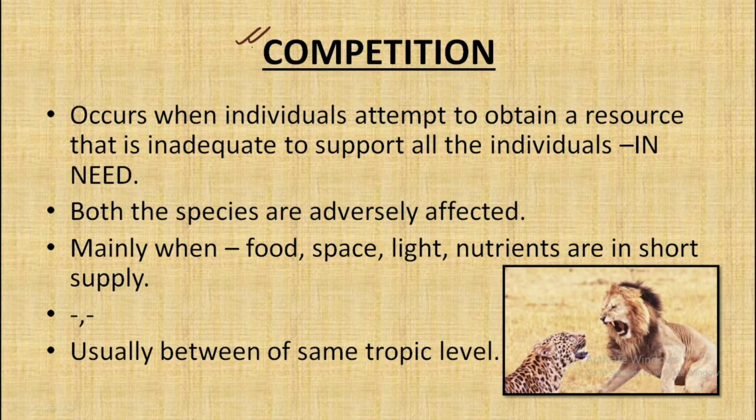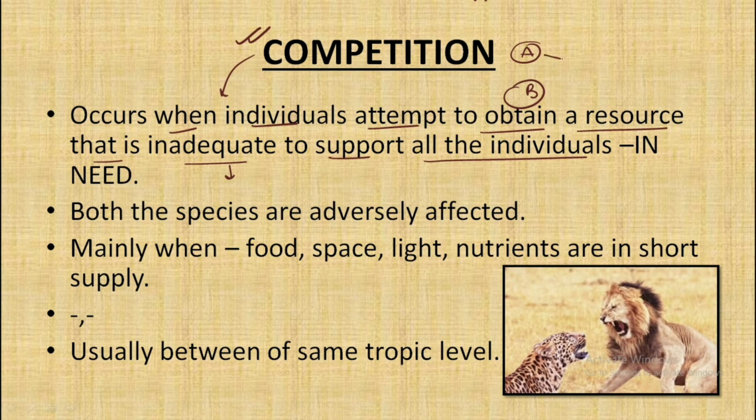So what is competition? Competition occurs when the individual attempts to obtain a resource that is inadequate, or that is in less amount, to support the needs of all the individuals. That is, consider this is species A and this is species B. Both of the species are in need of food.